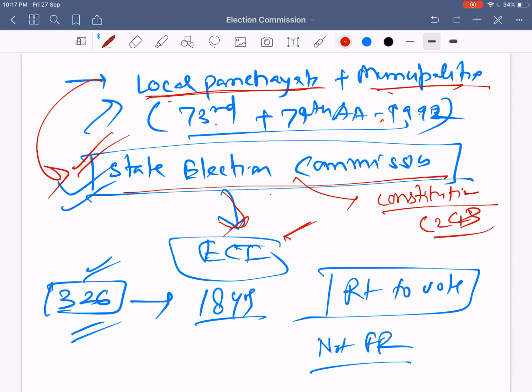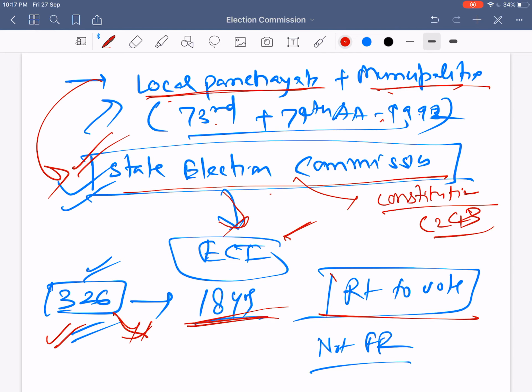Now some articles we can remember. One important article is Article 326. This article says what we call adult suffrage. That means who will be the voter will be decided based on adult suffrage. There shall not be discrimination based on race, caste, sex, place of birth and all these things regarding voters. The only criterion is age. If anyone is 18 years or more, that person is eligible for the right to vote.